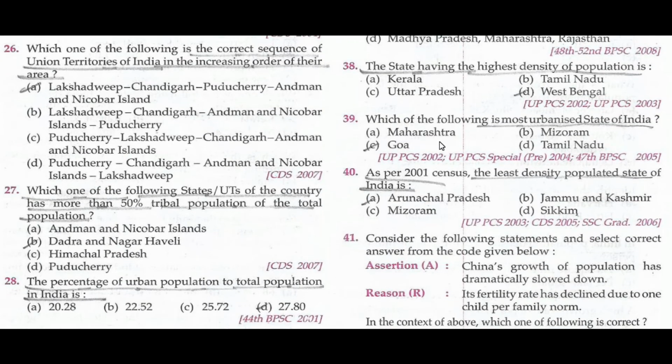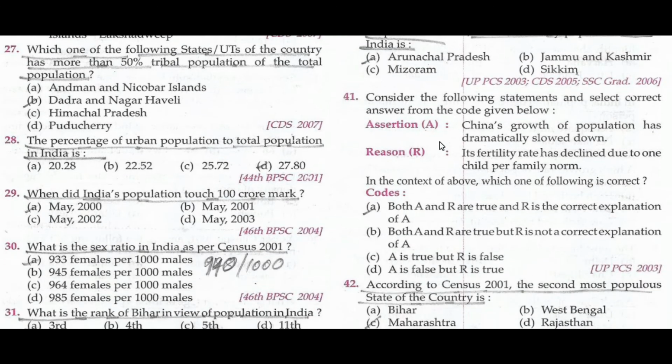Which one of the following is the correct sequence of the Union Territories of India in the increasing order of their area? Lakshadweep, Chandigarh, Pondicherry, Andaman and Nicobar Islands. Which one of the following states or union territories of the country has more than 50% of tribal population of the total population? Dadra and Nagar Haveli.